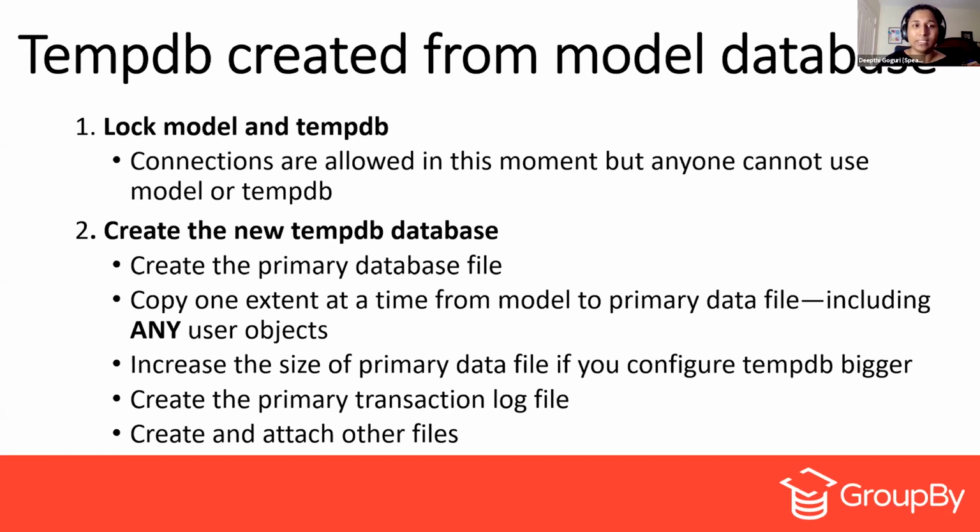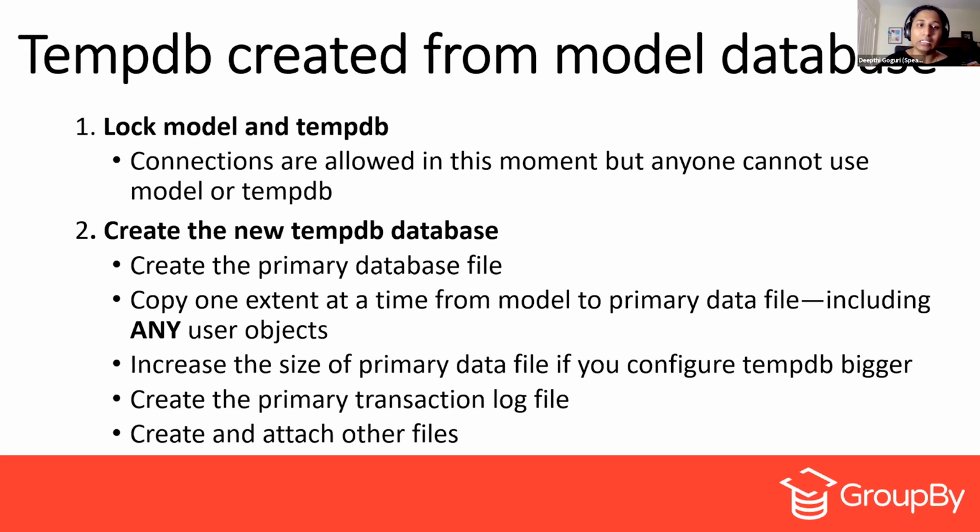The next step, what happens is the TempDB database will get created. The first thing that happens is the primary database file gets created by using the model database, and one extent at a time from the model database will be copied over to the primary data file of the TempDB, including any user objects. For example, by mistake, you have created a very big table in the model database. Then while copying those extents, even that particular table will also be copied to your TempDB. Like if your TempDB is taking a very long time to create, you might have to go and check what all objects you have in the model database just in case.